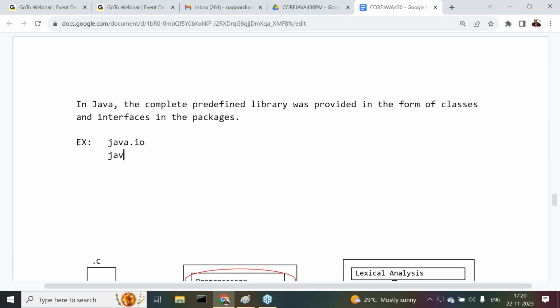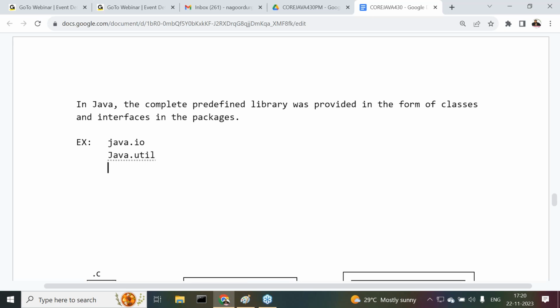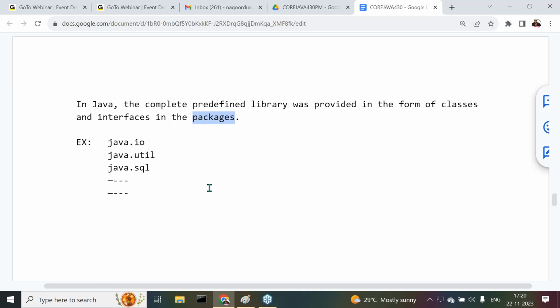Java.io, Java.util, Java.sql, and so on. So many packages are available in Java. Come again, what I said to you. In the case of Java, the total predefined library was provided in the form of what? Classes and interfaces in what? Packages. Examples for packages here are given: Java.io, Java.util, Java.sql.